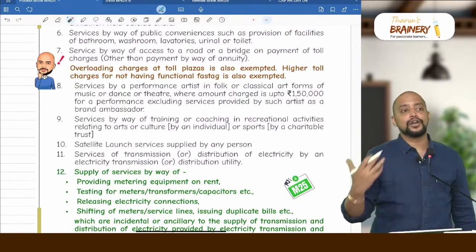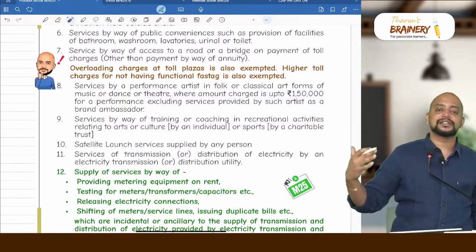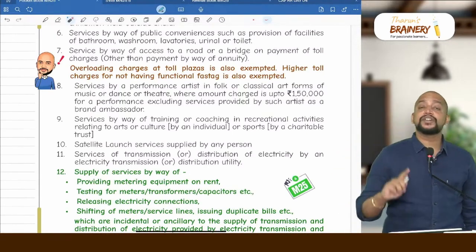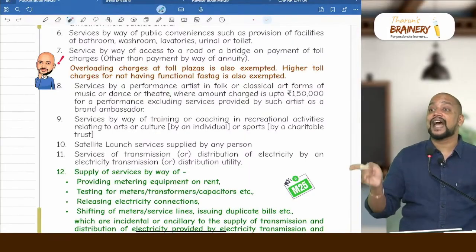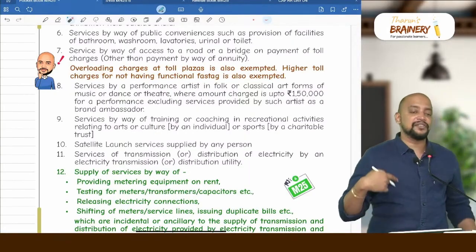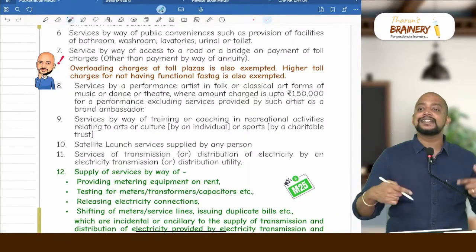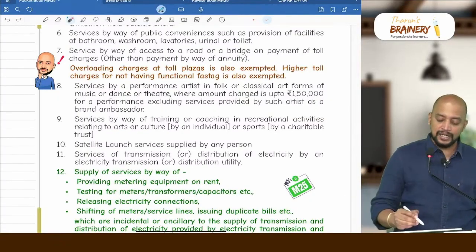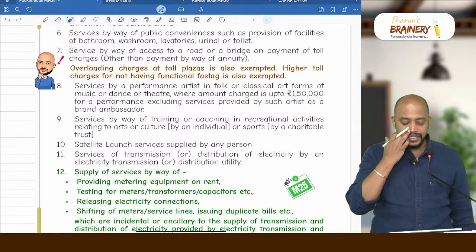What if there are some overloading charges because of huge commercial vehicles, they need to pay overloading charges, that is also exempted. What if the charges are payable by government towards annuity? Annuities mean they will not pay toll charges, yearly they will pay some amount for constructing the road, that charges will be taxable, other than payment by way of annuity.